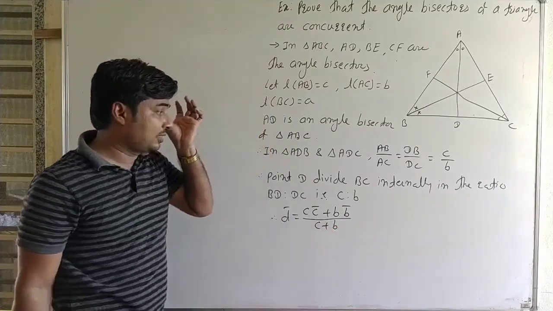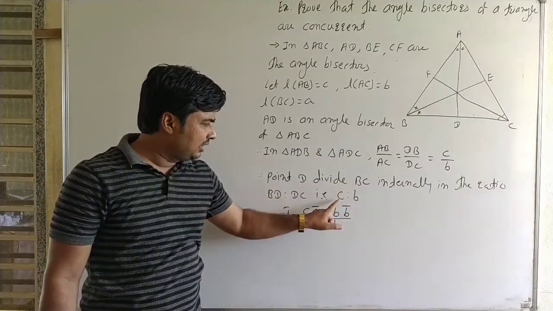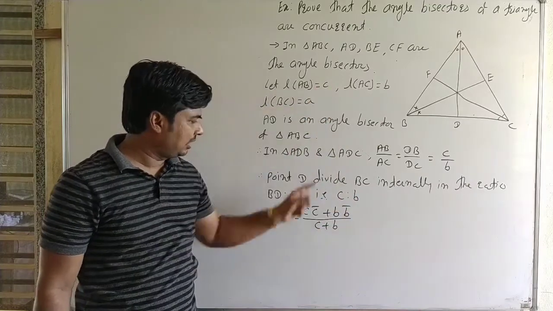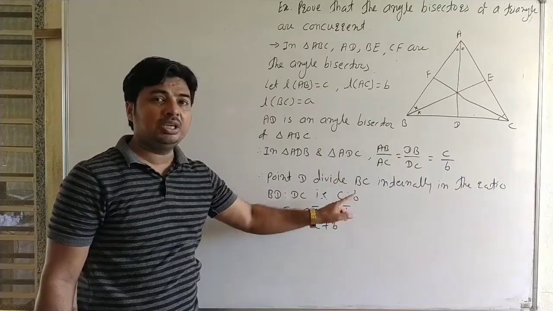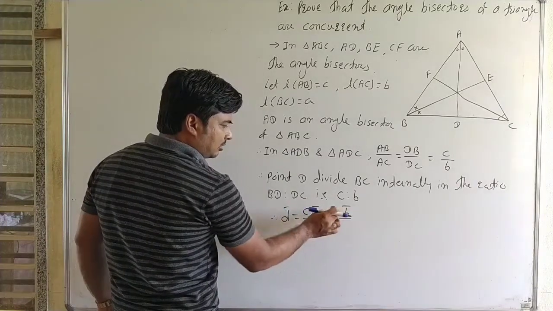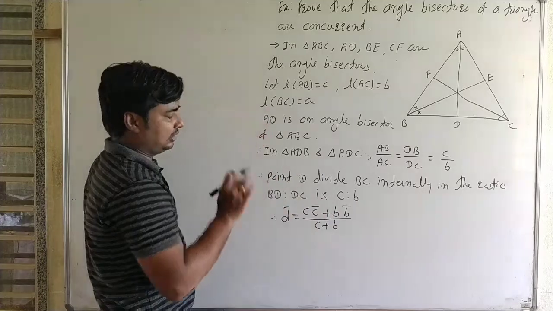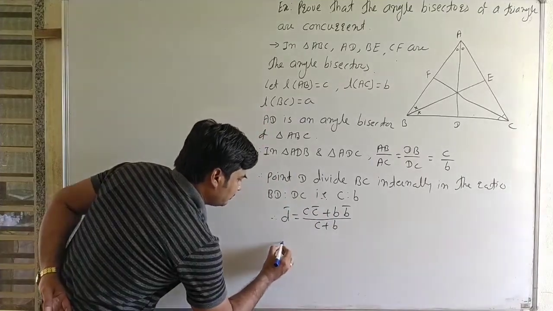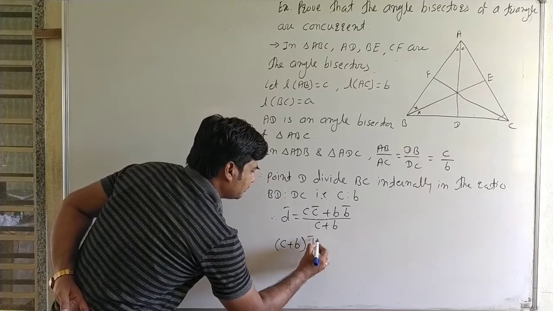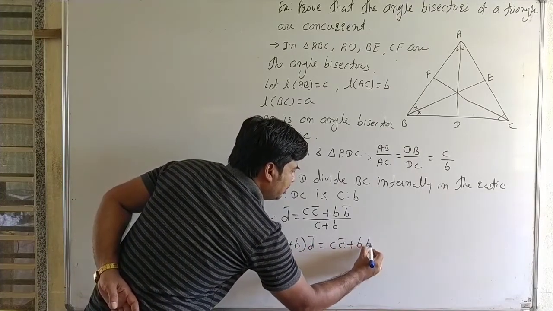Okay, it is the section formula for internal division. D divides BC in the ratio C is to B, where C and B are the lengths. C bar and B bar are the position vectors of the vertices, and C and B are the lengths of the sides of the triangle. Now, (C plus B) into D bar is equal to C bar plus B bar.